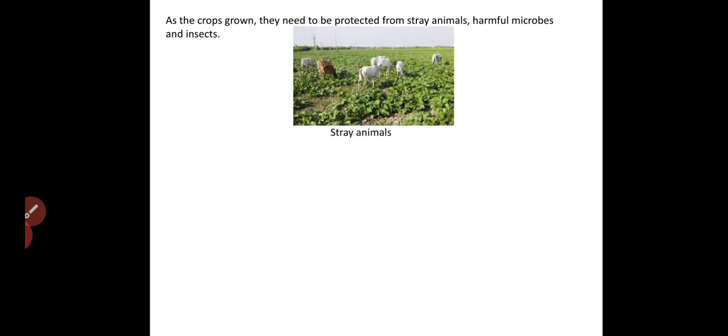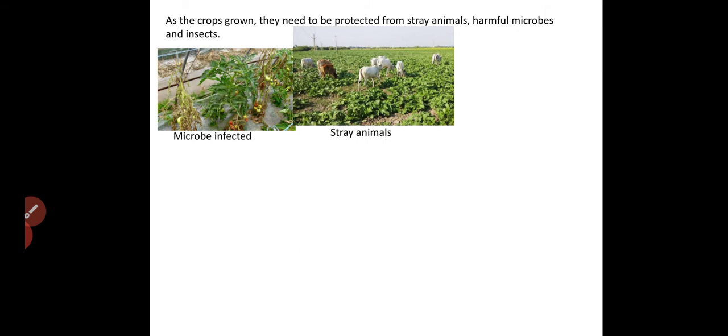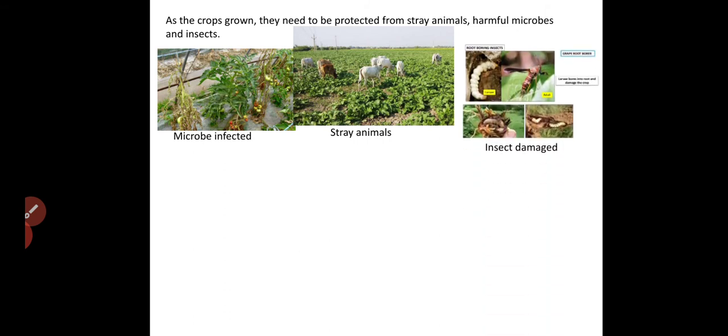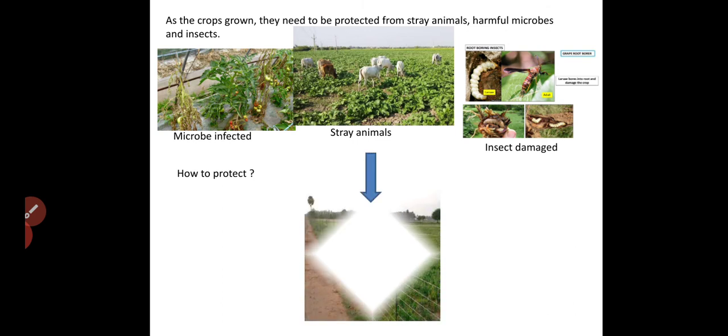So as the crops are grown, they need to be protected from stray animals, harmful microbes and insects. What happens if we do not protect them? Stray animals will simply come and keep on eating our food and destroy our crops. And the insects and microorganisms will also infect the plants and destroy our crops. So that need to be protected. How do we protect that? Okay, we are going to follow these methods to protect that.